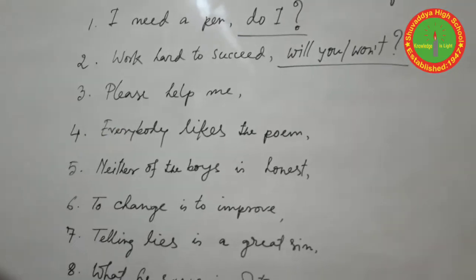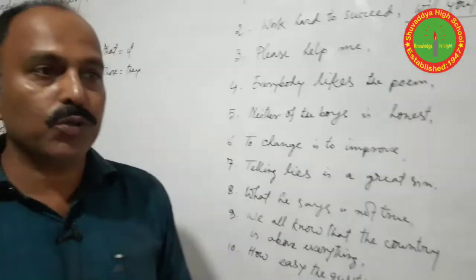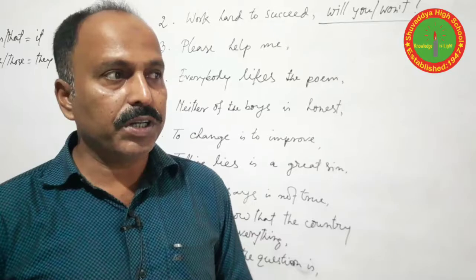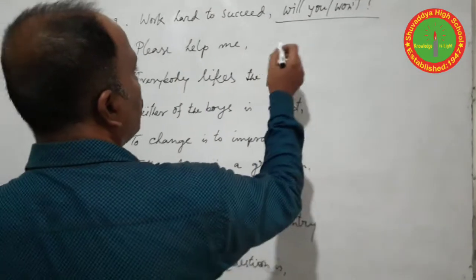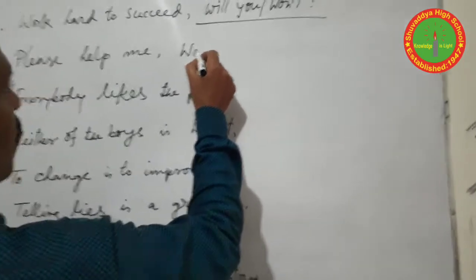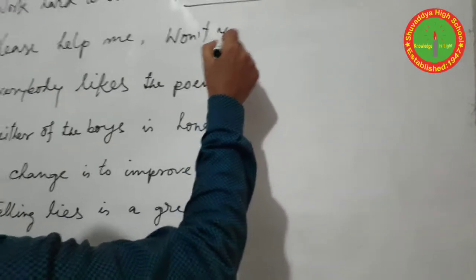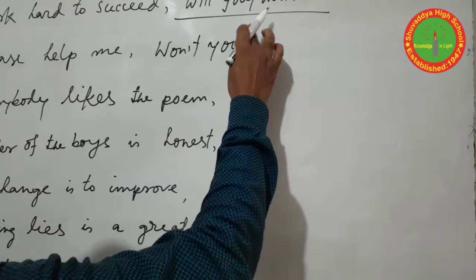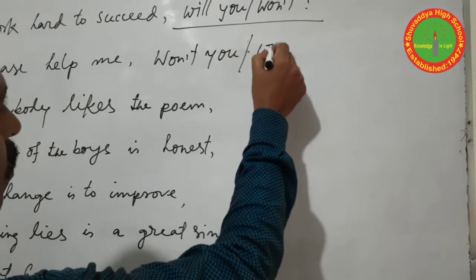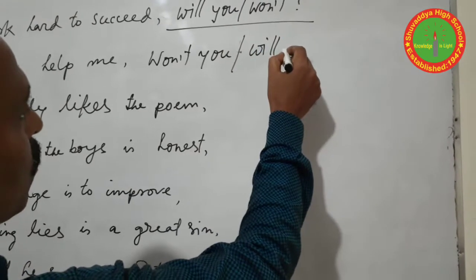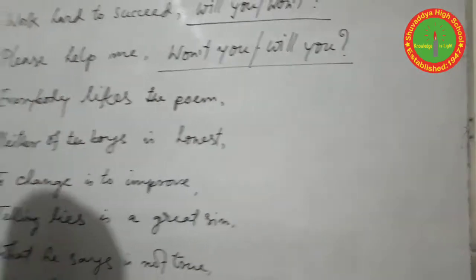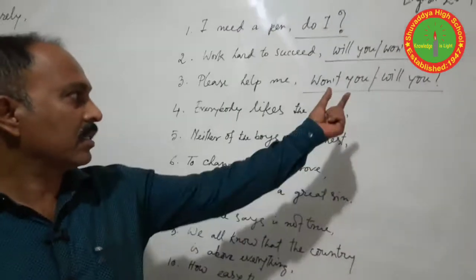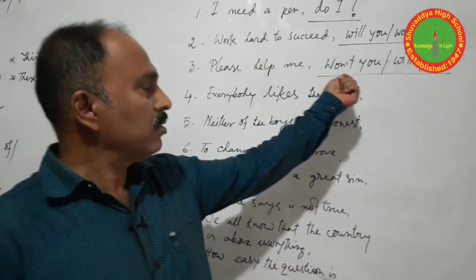If the question requests something, then we should use won't you because it is more polite. Please help me, won't you, or will you. Will you is acceptable here, but you should use won't you.